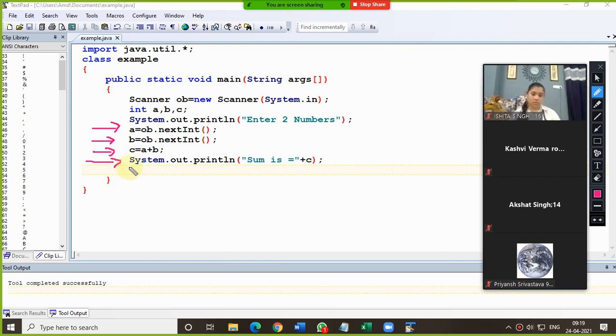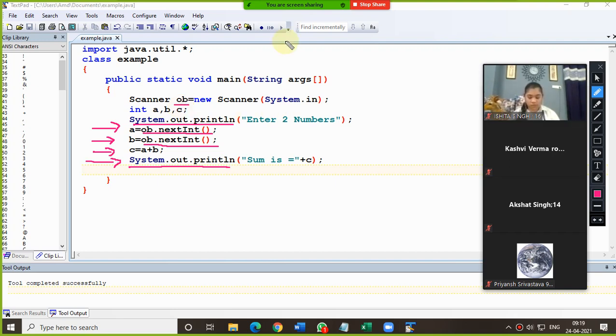So for printing, which statement we are supposed to use? System.out.println. And for inputting which statement is required? ob.nextInt. Am I clear? Yes, sir. So what is ob? ob is a scanner object which is used to take input from the keyboard. Am I clear this?